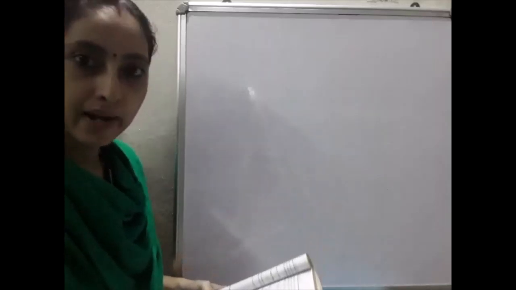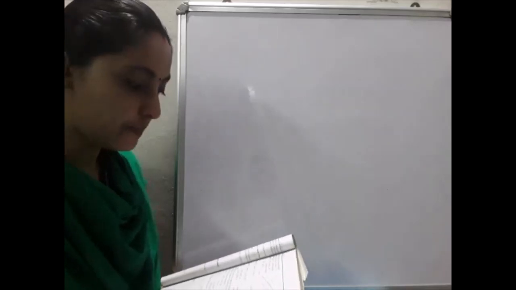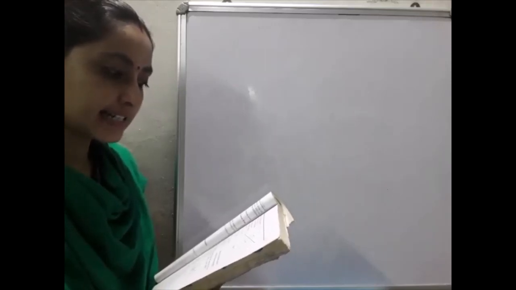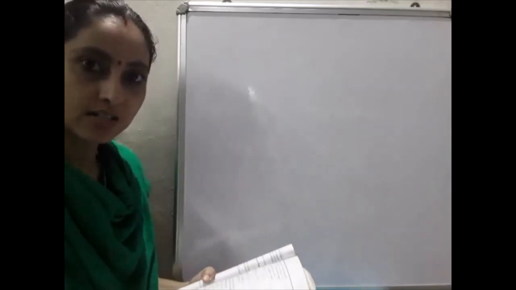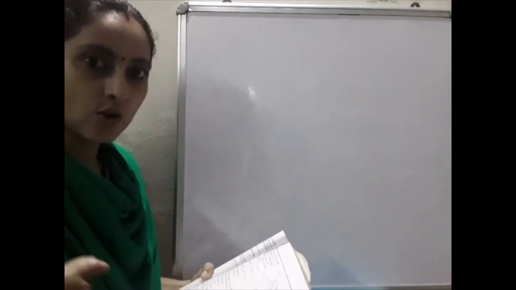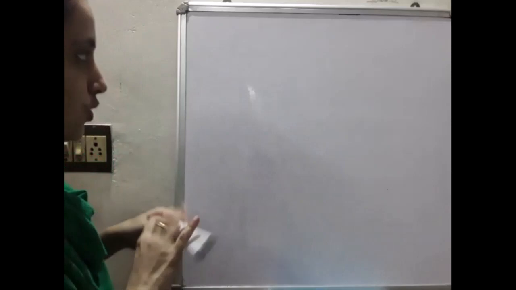Please take the textbook page number 95. Example 1. In the figure, the lines PQ and RS intersect each other at the point O. I will not write the question on the board, because there is not enough space, so you have to write the question in your notebook. So in the figure, the lines PQ and RS intersect each other at the point O. So two lines are given.